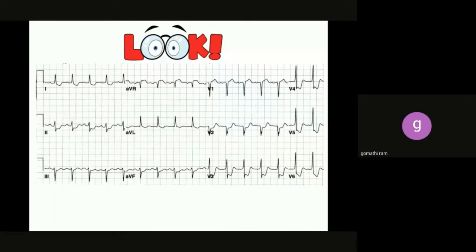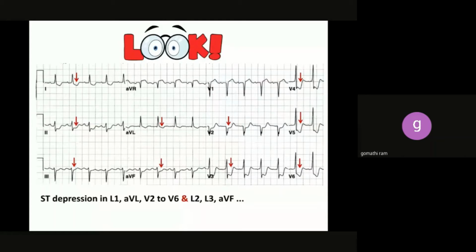If you see this ECG, it is coming under NSTEMI. Here you're seeing the ST segment depression in L1, AVL, V4, V5, V6, and also in L2, L3, and AVL. So what is your first impression? Your first impression is this looks like an NSTEMI. But mind you, this is a trick and a very, very important point.